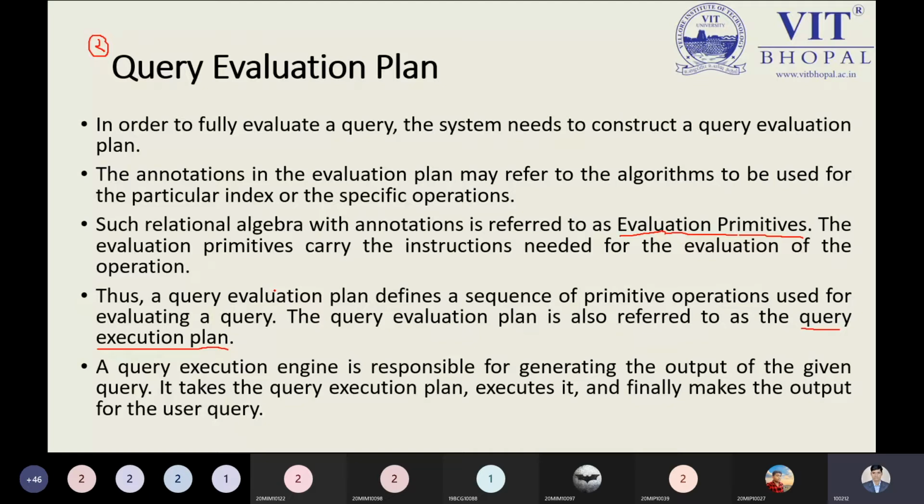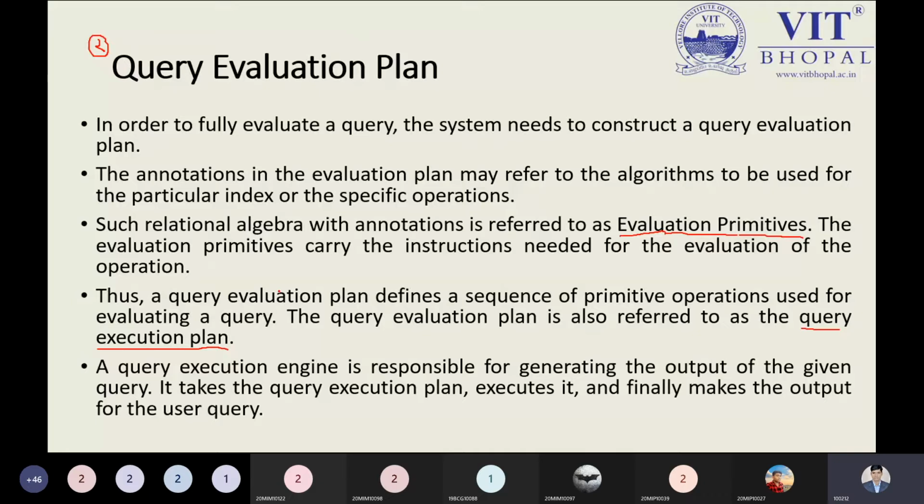The query execution engine is responsible for generating the output of the given query. After executing the query evaluation plan, it will check what primitives have been used or what the user has typed, and based on those parameters the output will be displayed. Just like this simple example: select star from employee where employee salary is 10,000. What is the condition we have applied? Based on the condition, we fetch the data from our employee table.